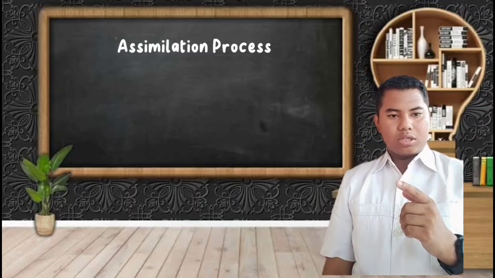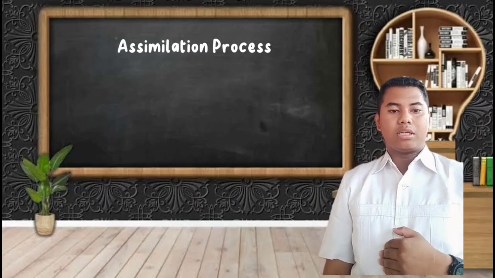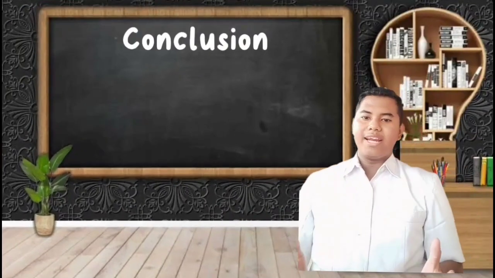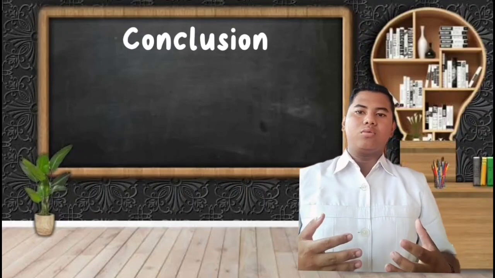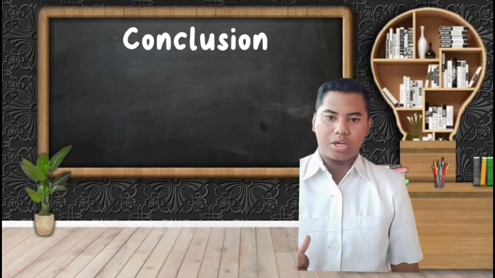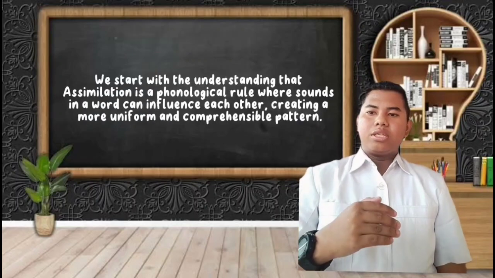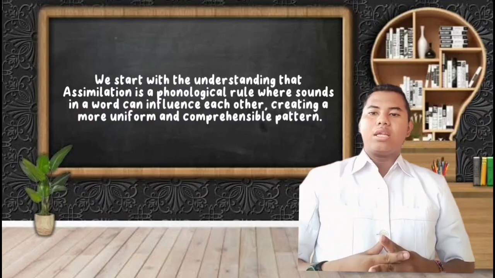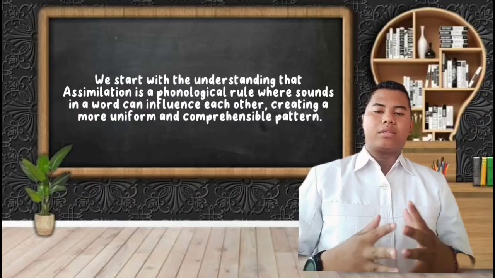Let's continue by summarizing what we have learned, highlighting the importance of understanding assimilation in language phonology. Conclusion. So friends, let's summarize our journey today on assimilation in language phonology. We started with the understanding that assimilation is a phonological rule where sounds in a word can influence each other, creating a more uniform and comprehensible pattern.